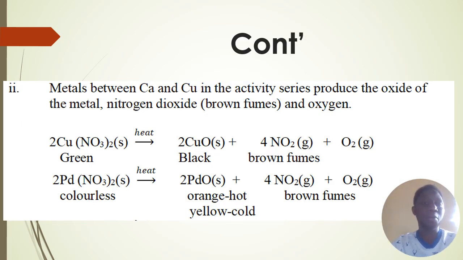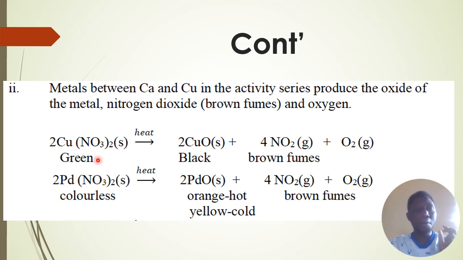Another chemical property of nitrate: here we have to focus on metals between calcium and copper in the activity series, which produce the oxide of the metal, nitrogen dioxide, and oxygen. These nitrates are decomposed in different ways.